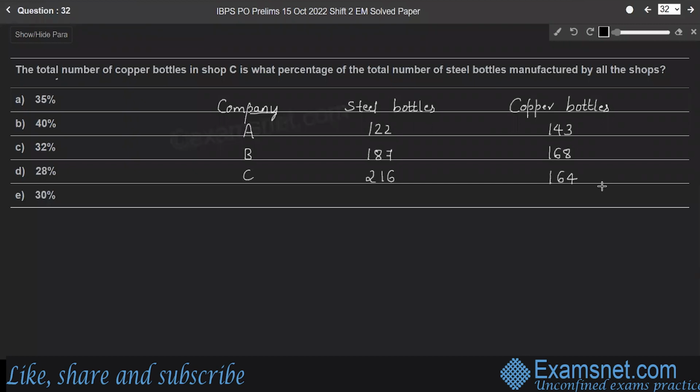Question 32. The total number of copper bottles in shop C is what percentage of the total number of steel bottles manufactured by all the shops? So shop C manufactures 164 copper bottles.